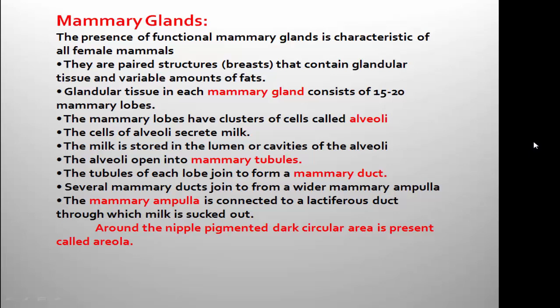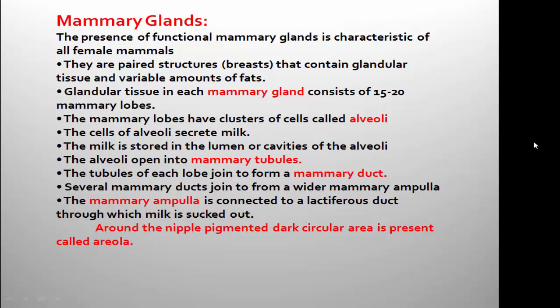The mammary glands are made up of glandular tissue and fat. The glandular tissue consists of 15 to 20 mammary lobes. Mammary lobes contain cluster of cells called mammary alveoli, and cells of the mammary alveoli secrete the milk which is stored in the cavity of mammary alveoli.